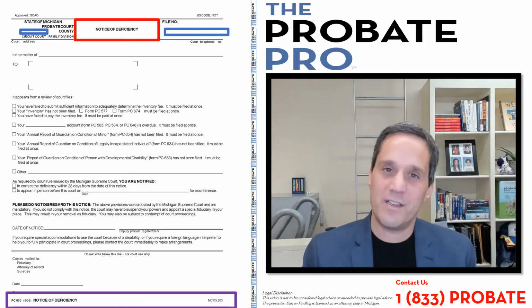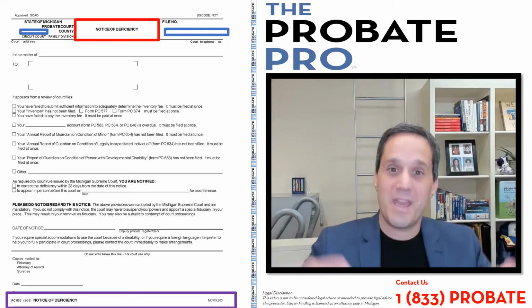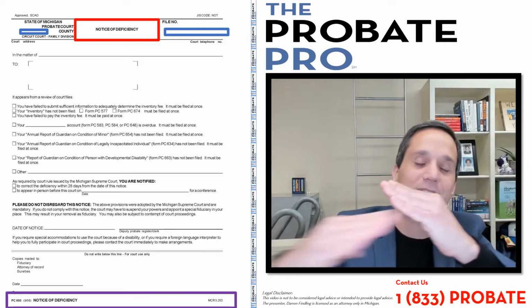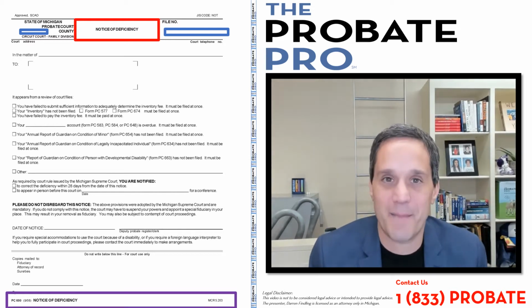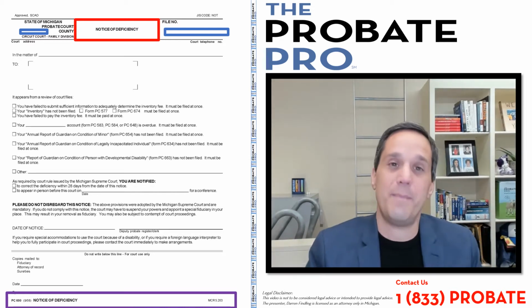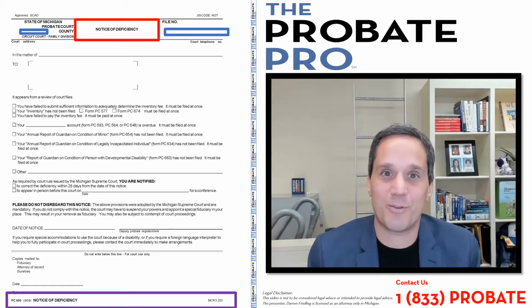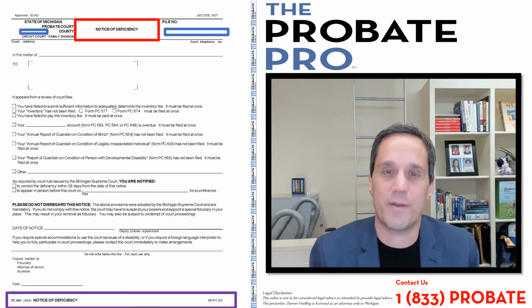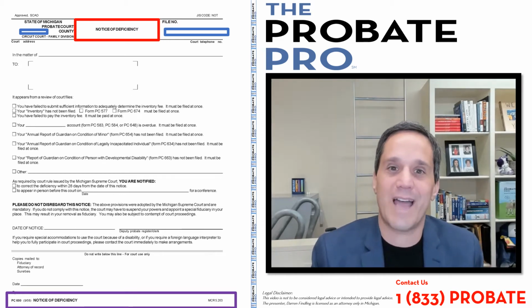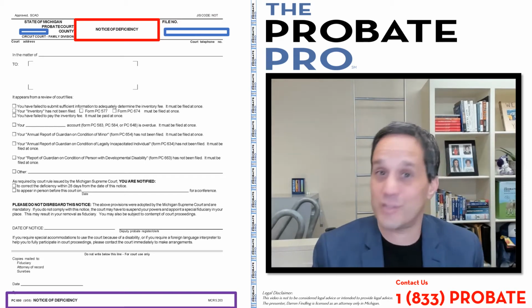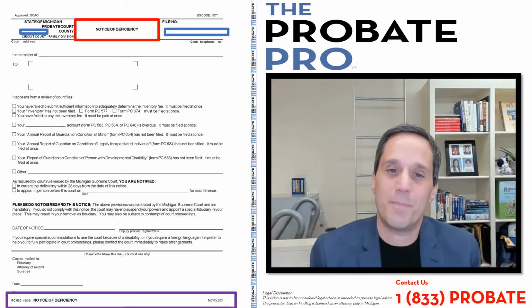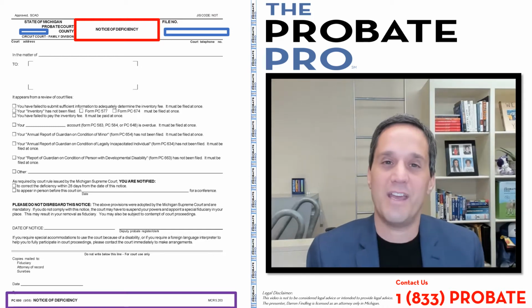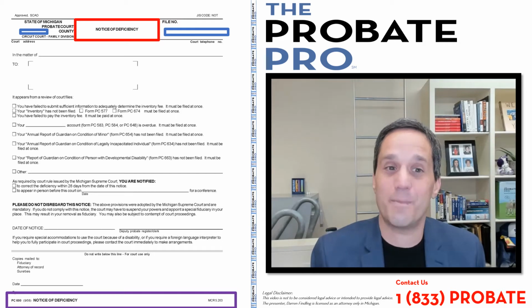Now, often this form gets sent out by the court and it gets crossed in the mail. So you filed your document and the court sends out the notice almost at the same time. We see this happen a lot. Or maybe it got filed, but the court didn't docket it correctly. These are computer generated usually by the court, so they're fired out by a computer algorithm. So if the court doesn't recognize that you fulfilled the responsibility, it gets sent. So sometimes there are mistakes. It happens, but don't ignore it. If you receive it, don't assume it's a mistake. Make sure you've clarified that it is or was sent improperly.